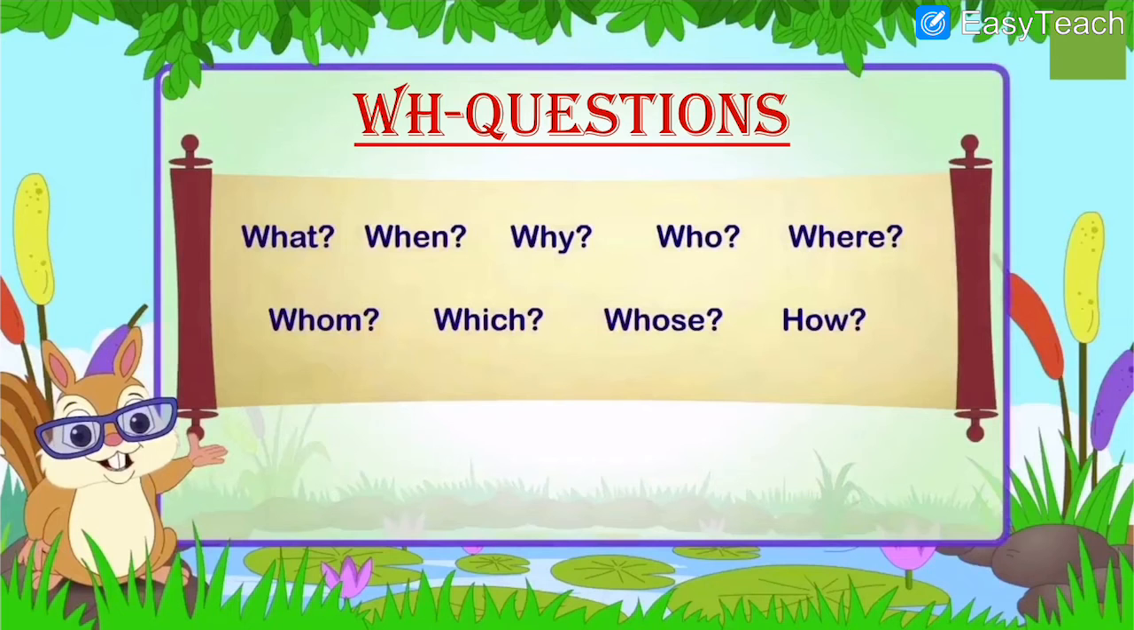Let us read. What, when, why, who, where, whom, which, whose, how. So all these words are called WH question words. All these are WH words, right? Who, what, where, when, why, how. We can use these WH words for asking questions.